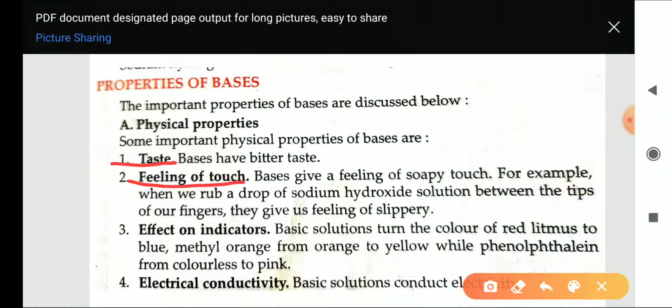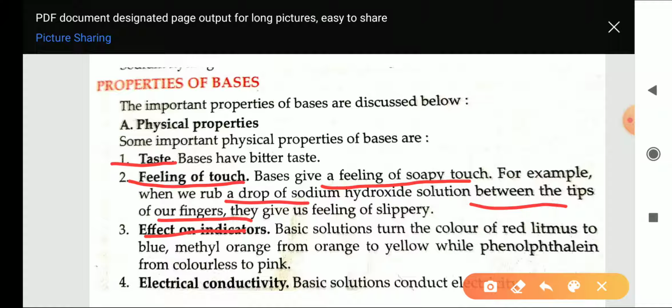Second is the feeling of touch. Bases give a feeling of soapy touch. For example, when you rub a drop of sodium hydroxide solution between the tips of our fingers, they give us a feeling of slipperiness. We will feel that our fingers are slipping.